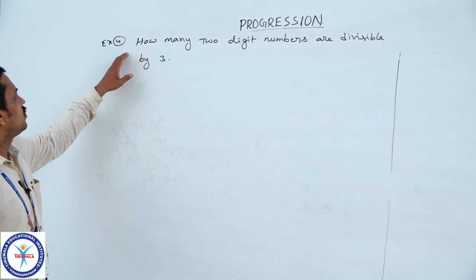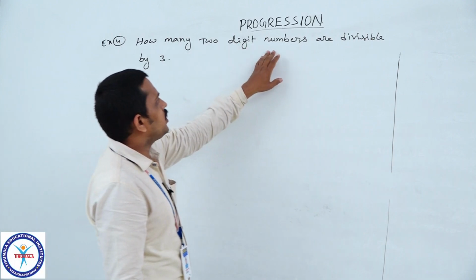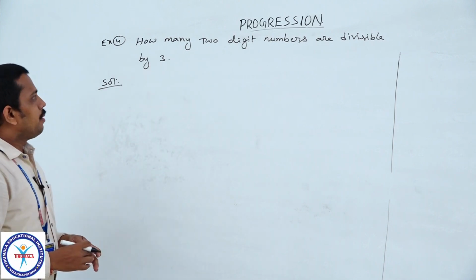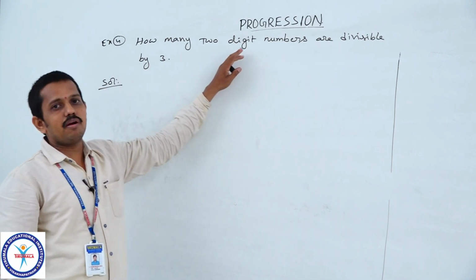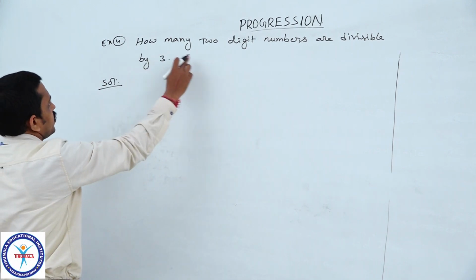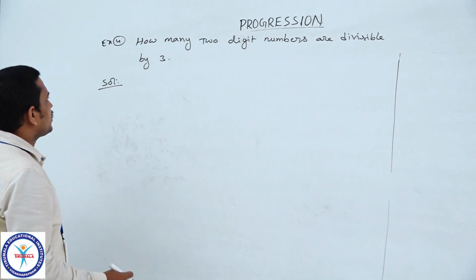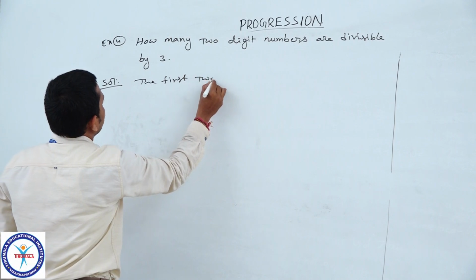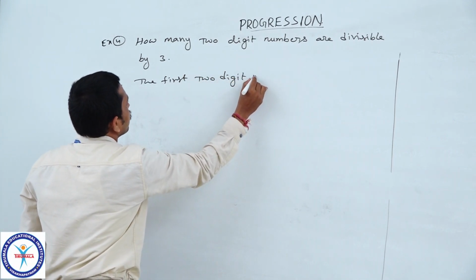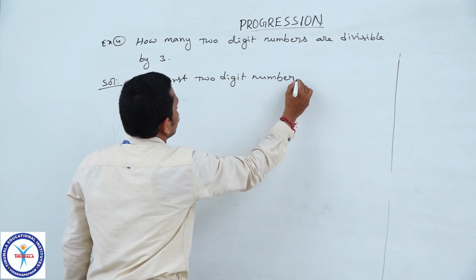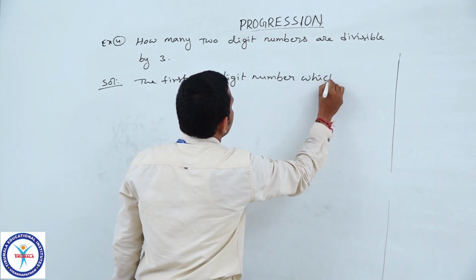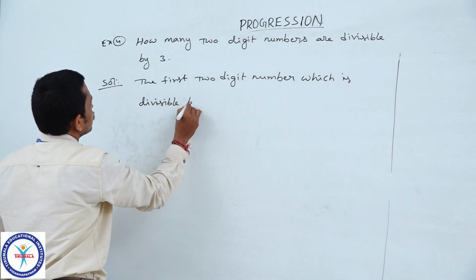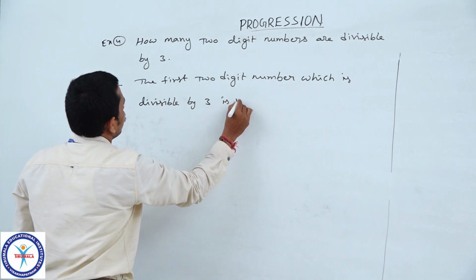See, in this example, we need to find out how many 2-digit numbers are divisible by 3. It means we need to find out the number of terms. Here, what is the first 2-digit number which is divisible by 3? The first 2-digit number which is divisible by 3 is 12.